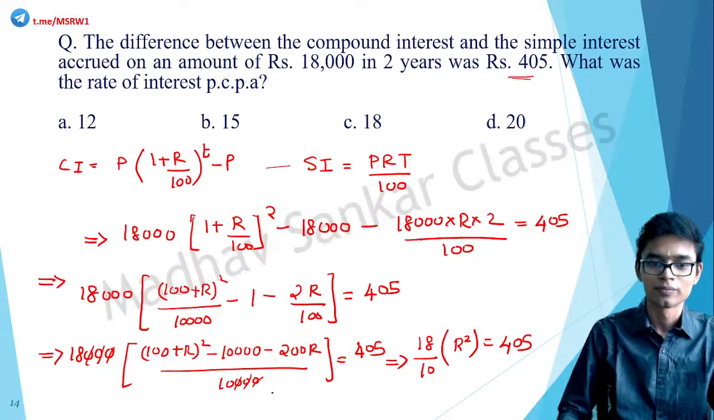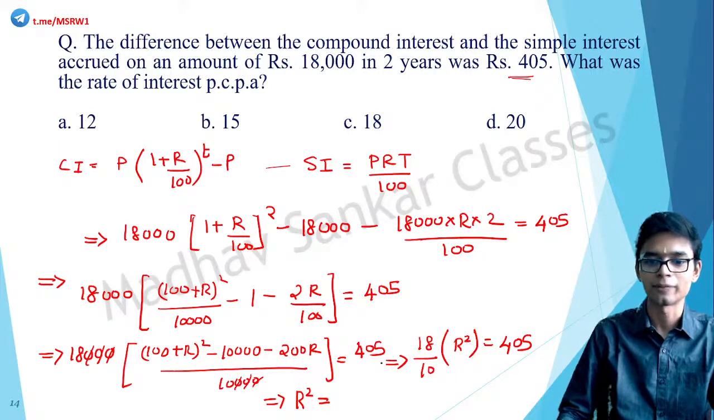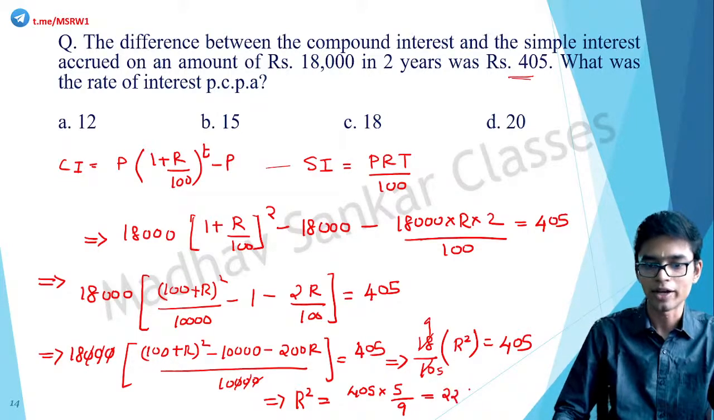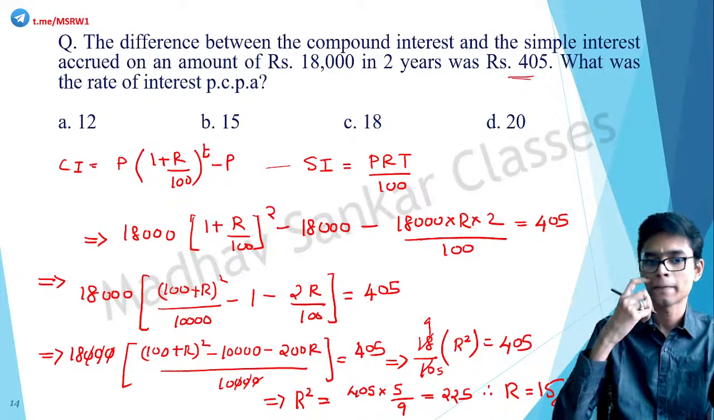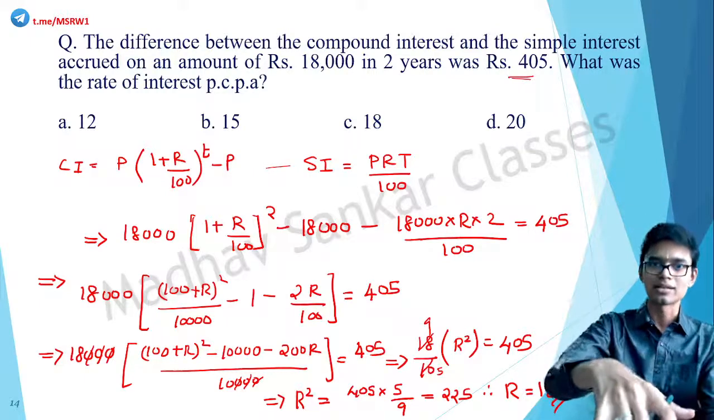So this implies r squared is equal to how much? 405 into 5 by 9. 18 by 10 can be cancelled as 5 by 9. Okay, that is how I did it. And the value for this is 225. Therefore, r is equal to root of 225, which is 15. Clear? I mean, these are calculations.